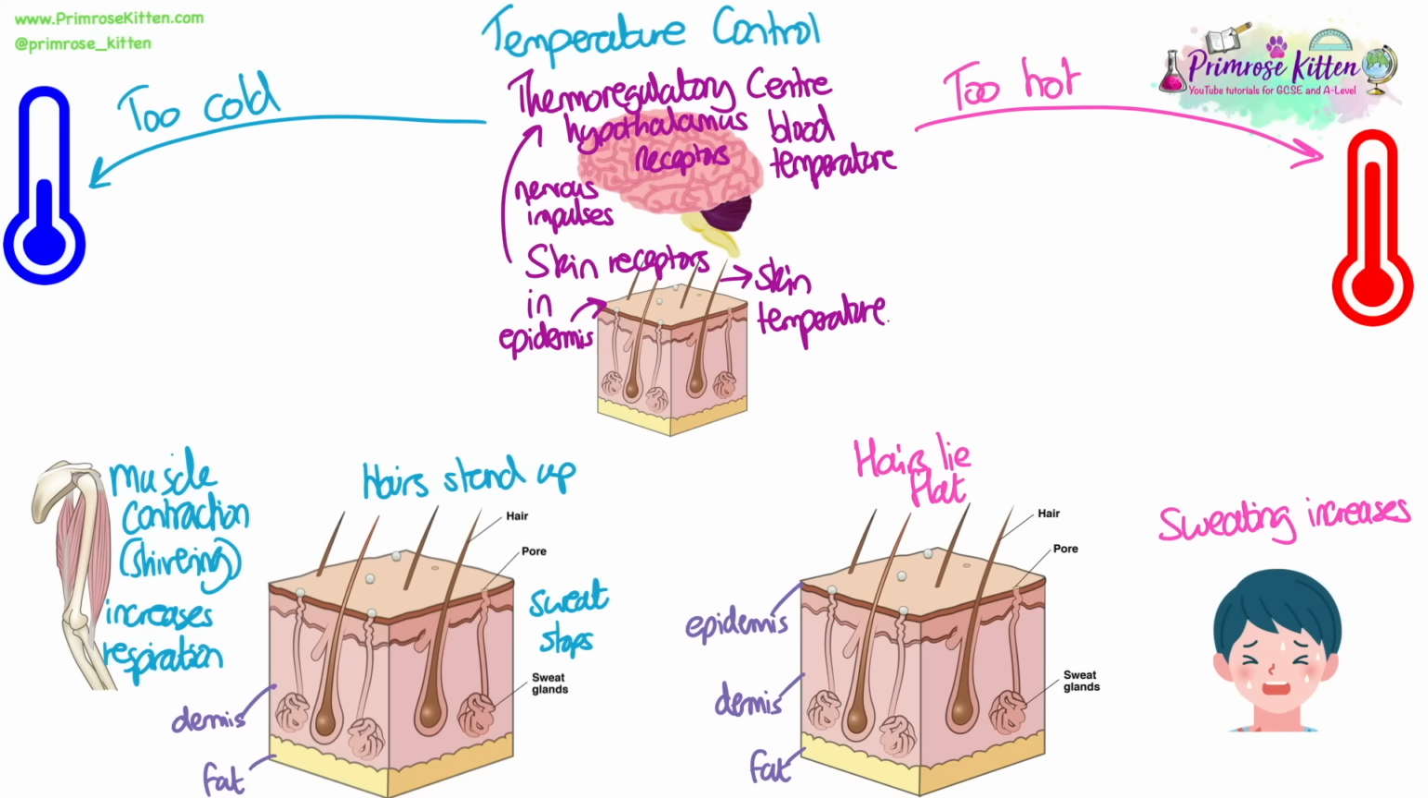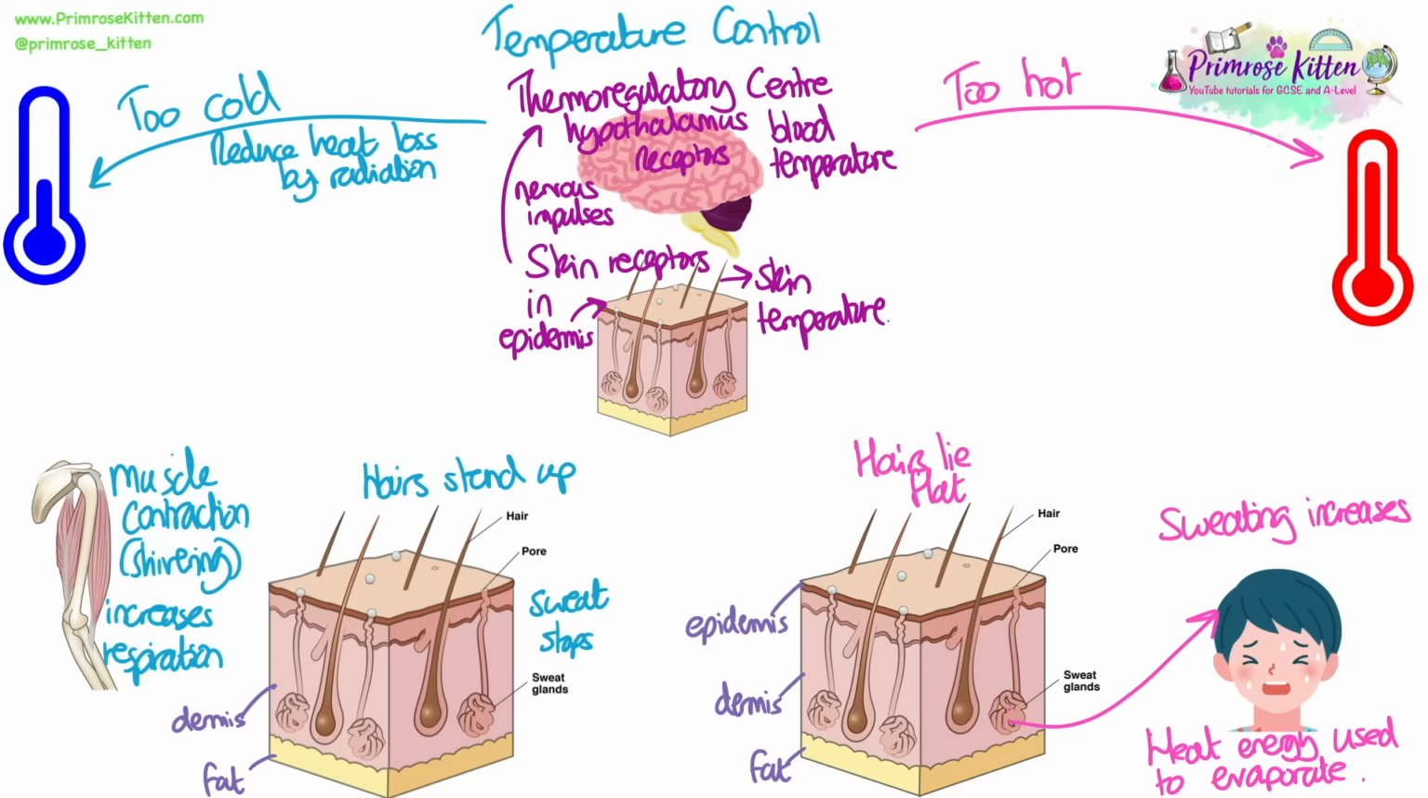Hairs on the skin lie flat and sweating increases. Sweating is useful because the heat energy is used to evaporate the sweat from the skin. Most of the activities when you are too cold help to reduce heat loss by radiation. Most of the changes when you are too hot help to increase heat loss through radiation.